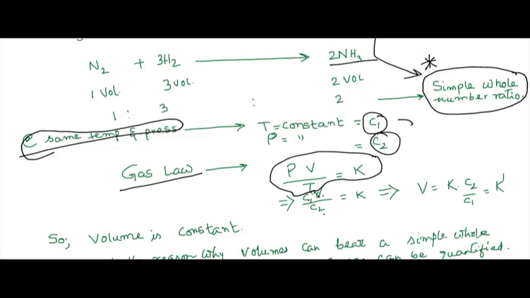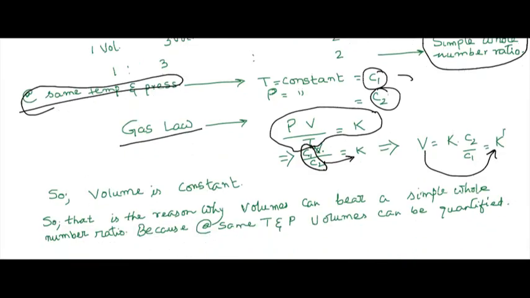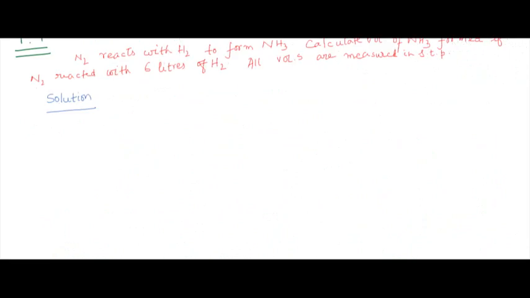If I take this part to this side, it becomes V is equal to K into C2 by C1. Let us assume that it is K dash. So what is happening now? Volume is becoming constant.